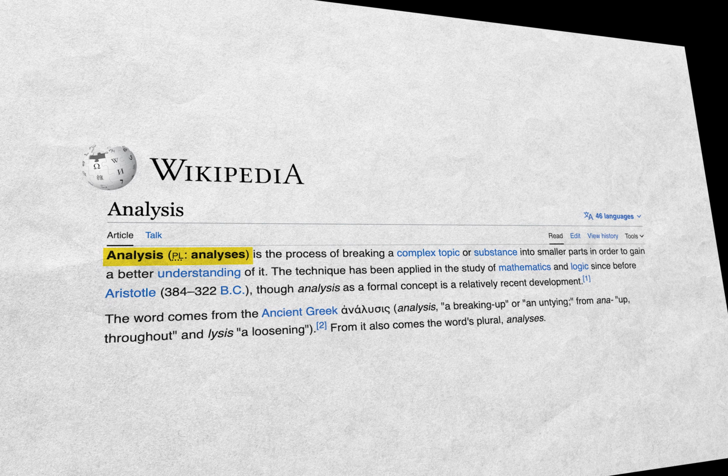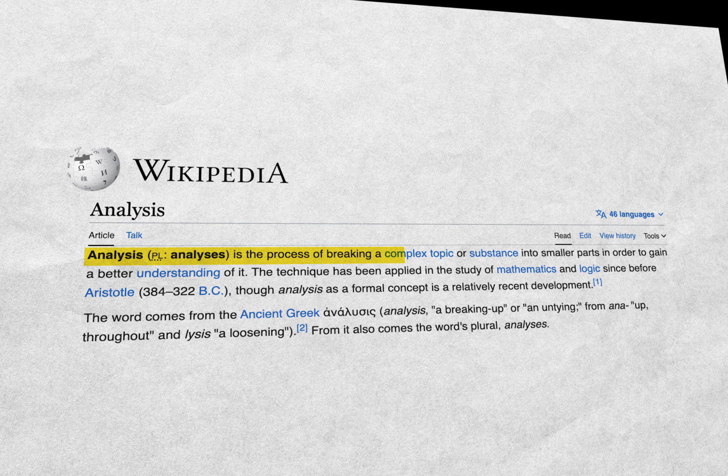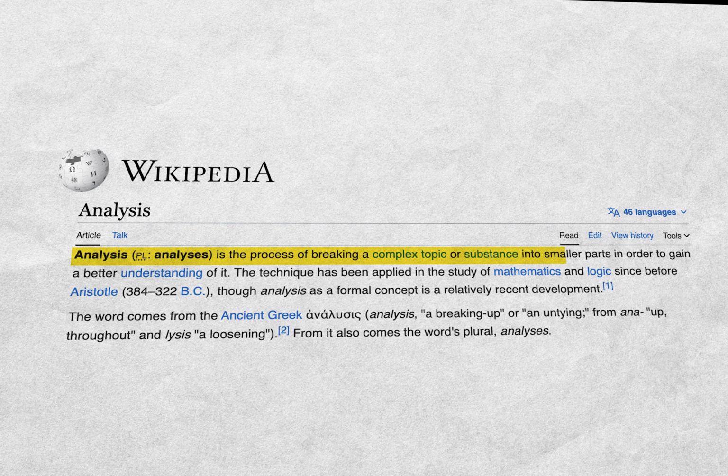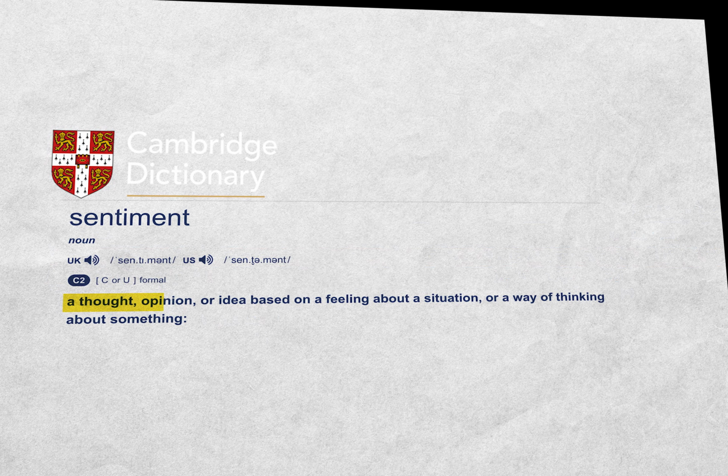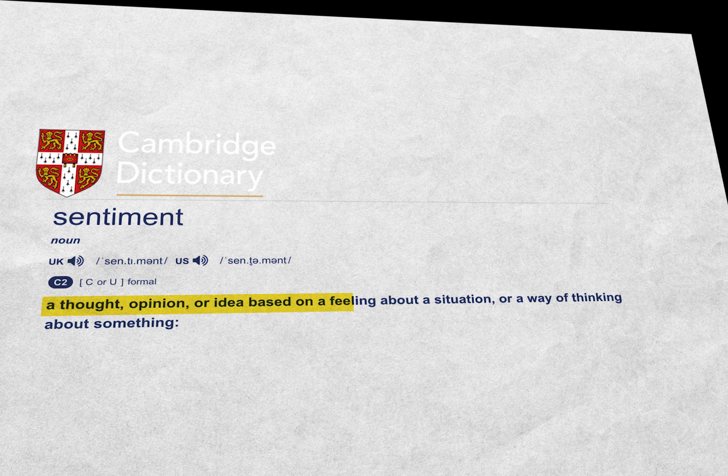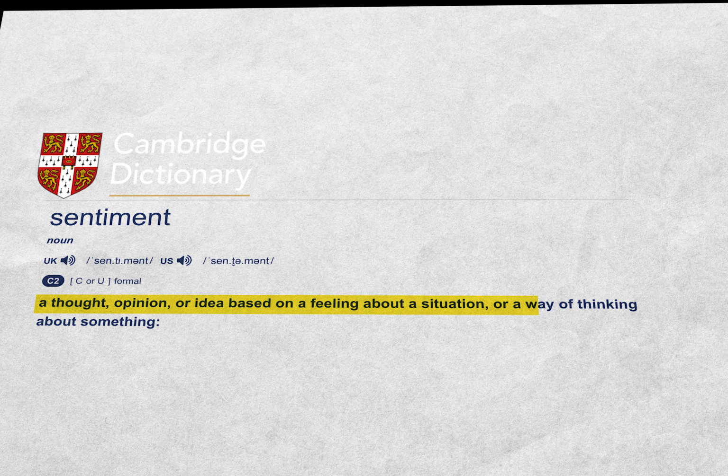Let's see what analysis and sentiment mean. Analysis is the process of breaking a complex topic or substance into smaller parts in order to gain a better understanding of it. Sentiment is a thought, opinion, or idea based on a feeling about a situation or a way of thinking about something. So now we know what sentiment is and what analysis is.